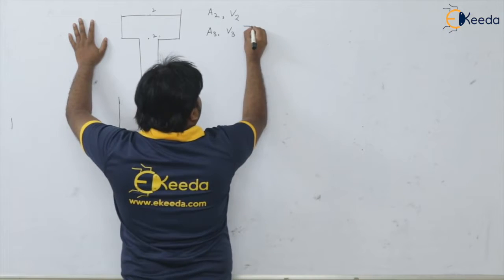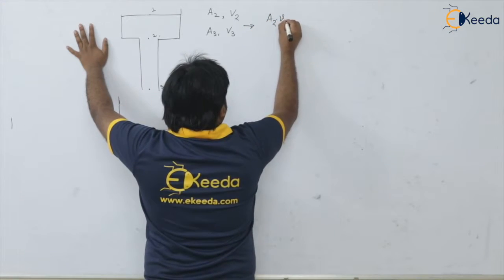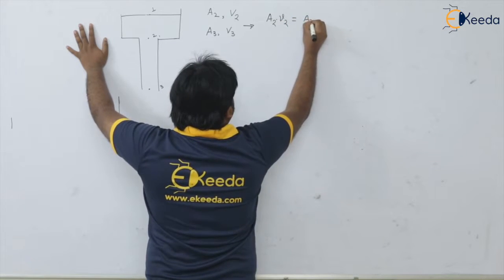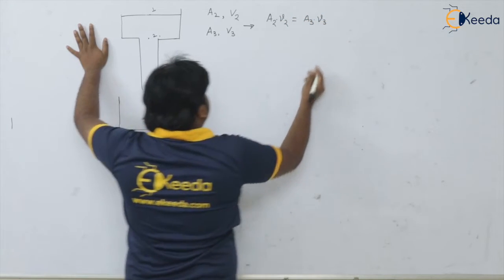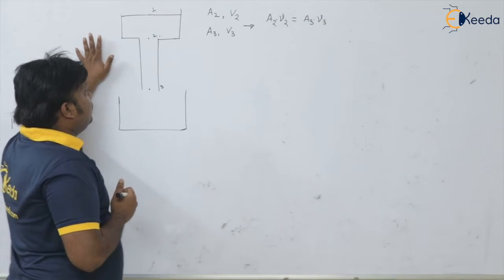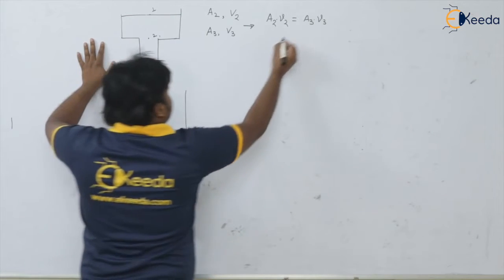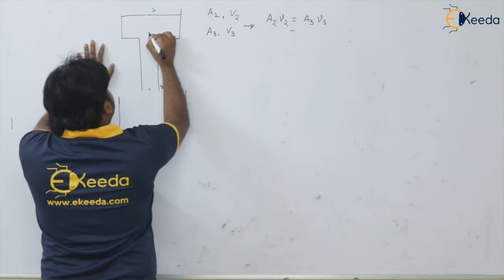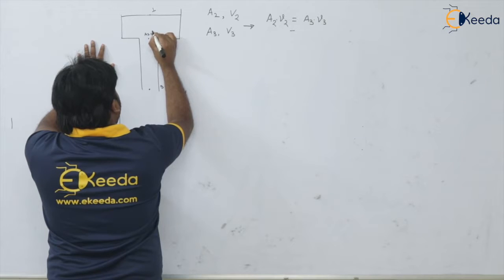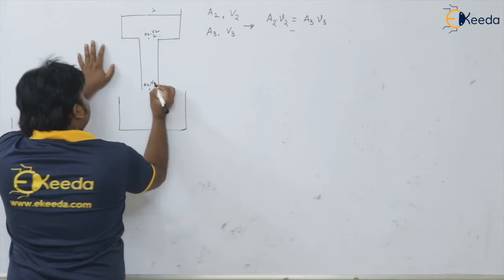Now, applying the continuity equation, A2 V2 is equal to A3 V3. At both points it is the same molten metal, so there is no density variation, that is, it is incompressible. Understood? Please remember this continuity equation we applied here: area A2 and velocity V2, area A3 and velocity V3.